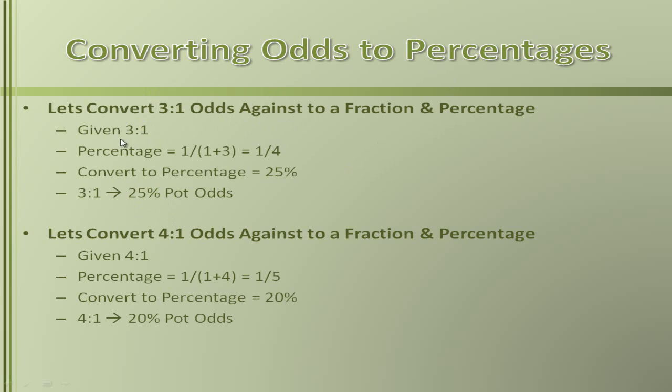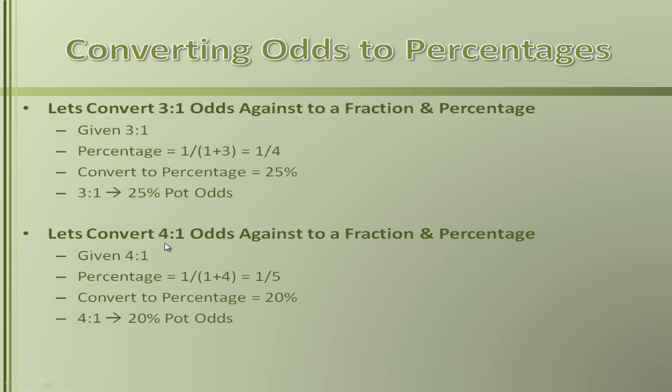Now if we're looking at pot odds, 3 to 1 pot odds is going to equal 25% pot odds. If you want me to elaborate further on odds against, go ahead and let me know and I'll definitely do so. But just remember, if you see this outputted in regards to the odds of making your hand, it's the same thing in regards to converting to a percentage and a fraction as it is for pot odds.